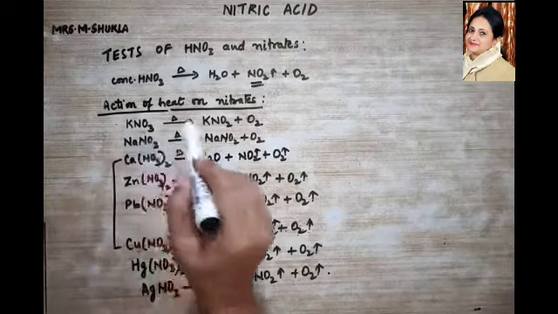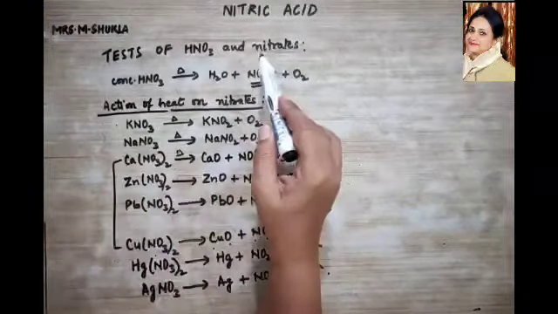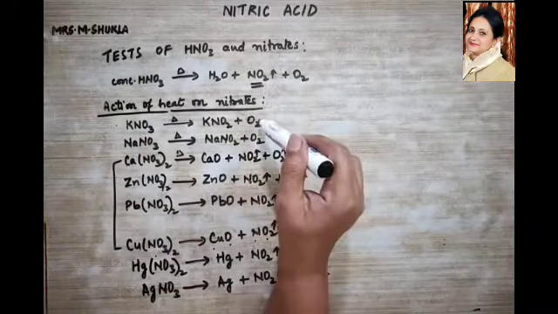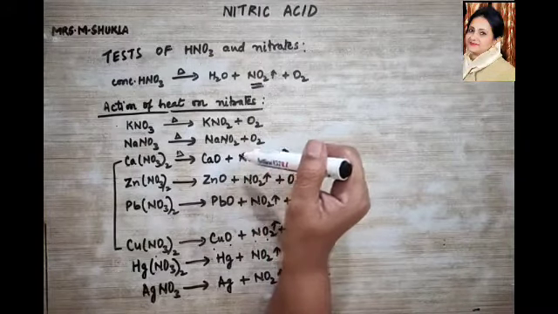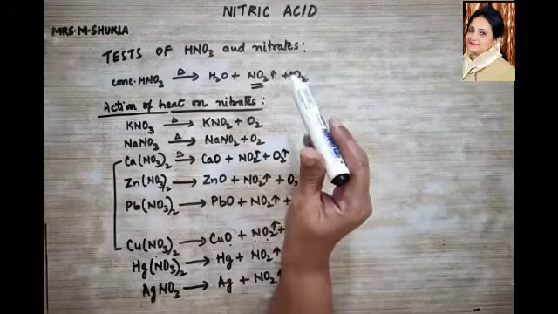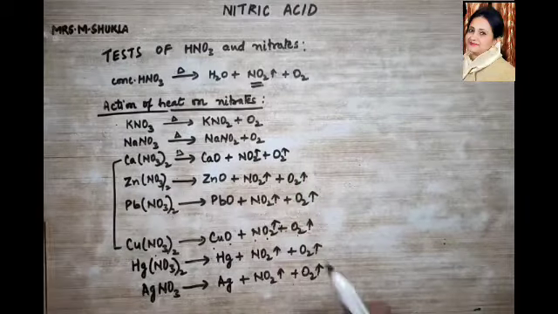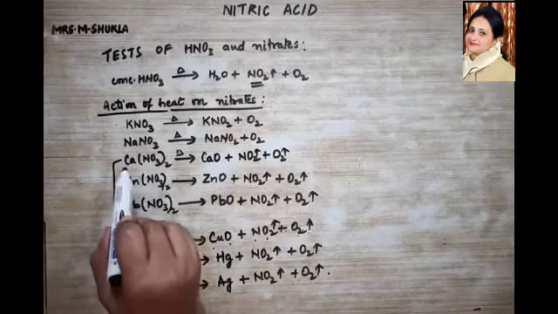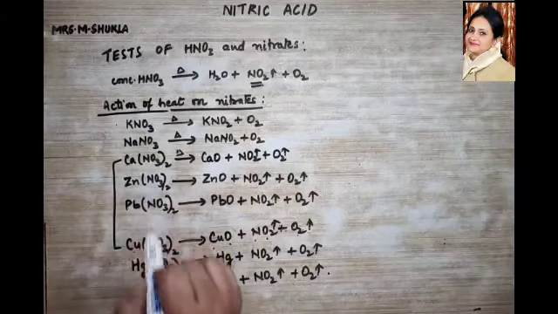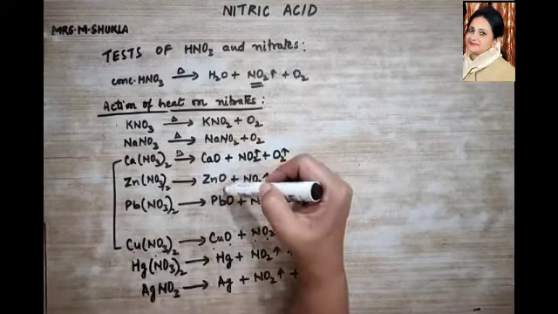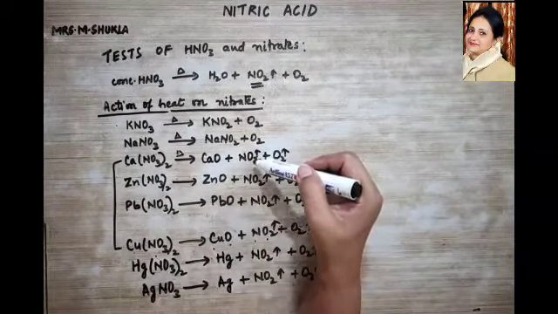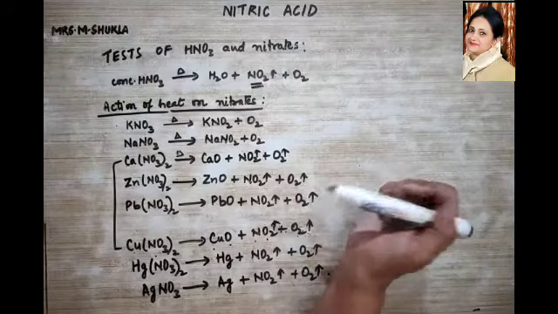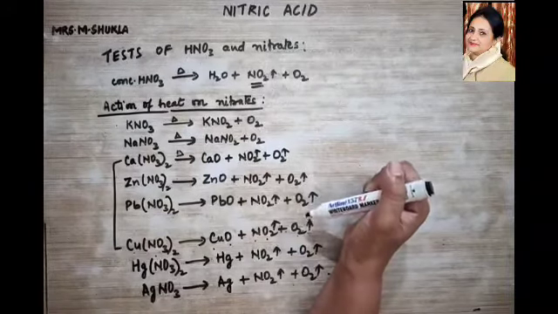So the first two are not used for the test of the nitrates. Why? Because they do not give out the NO2 gas, which is reddish brown in color. Now talking about those compounds from calcium to copper, all these nitrates give out their respective oxides along with reddish brown fumes and the colorless oxygen gas.